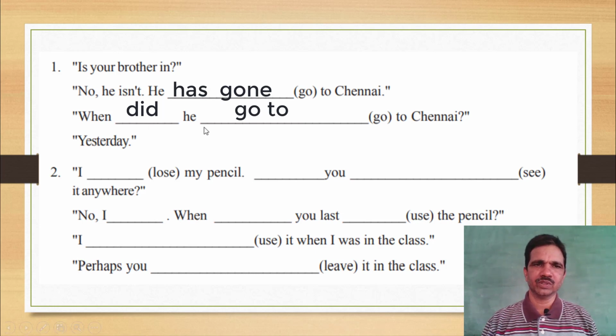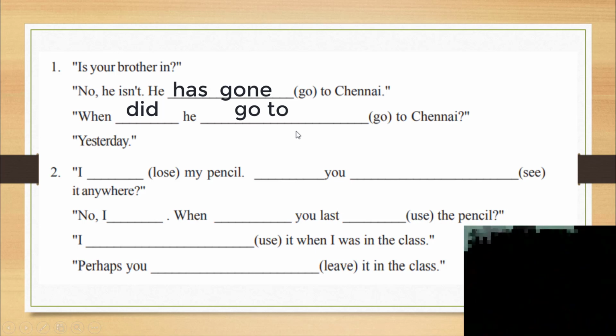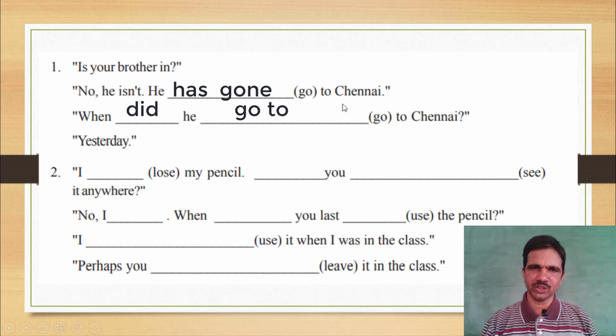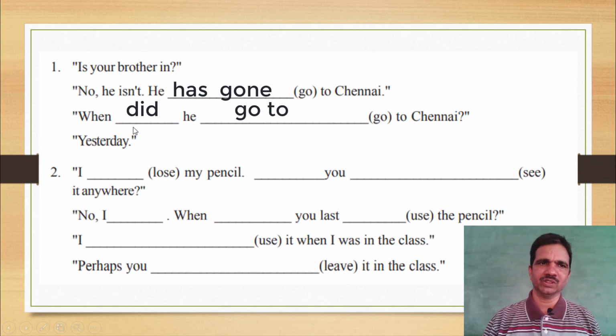So actually he has gone to Chennai, but in the continuation of the conversation, when did he go to Chennai? Here, yesterday. The right answer is yesterday. The pattern is WH plus helping verb plus first form of the verb. So this is the right answer.